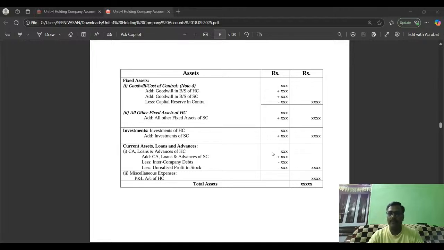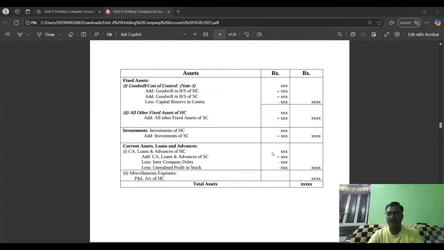This is point number 1. Other than goodwill, the tangible fixed assets of the holding company and subsidiary company are to be added and shown at the outer side. Then the next item on the asset side is investments. We take all the investments of the holding company and the subsidiary company, merge and add them, and show them at the outer side.